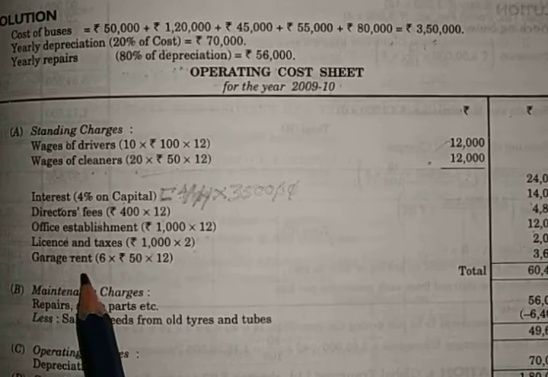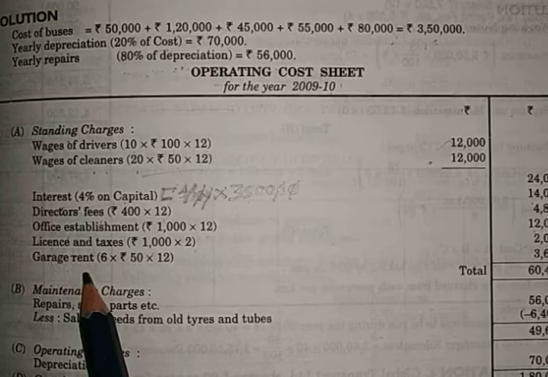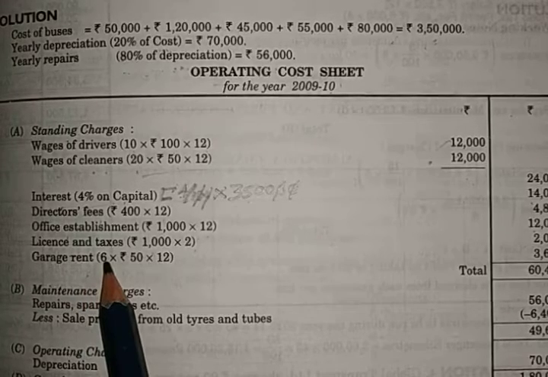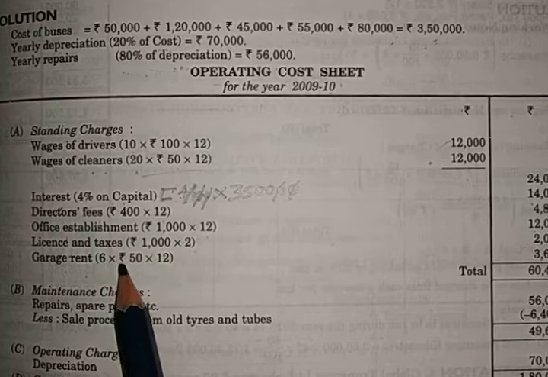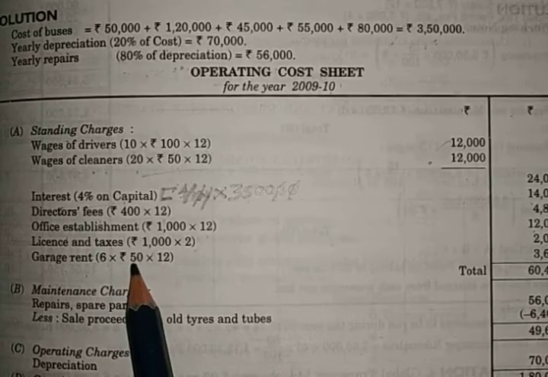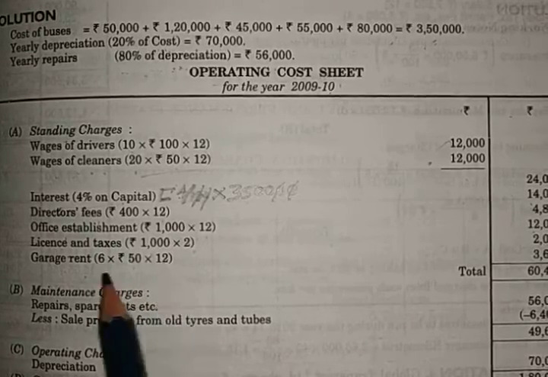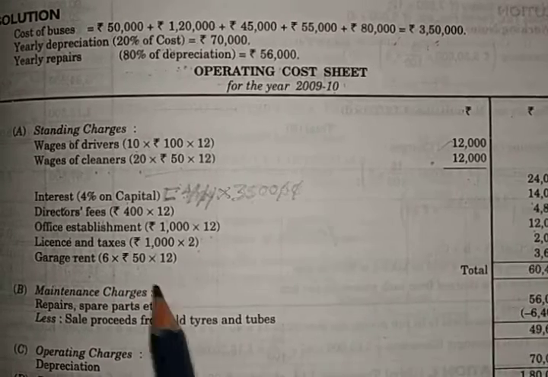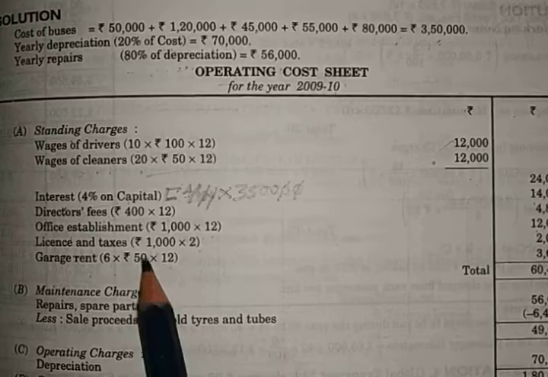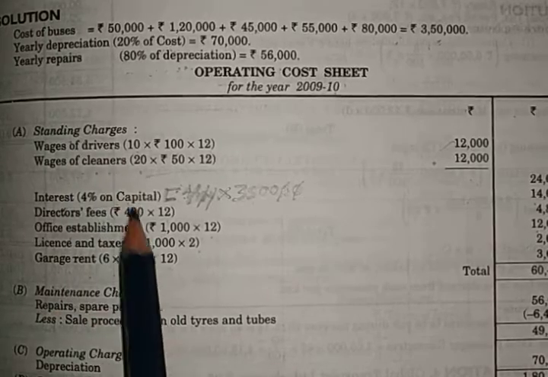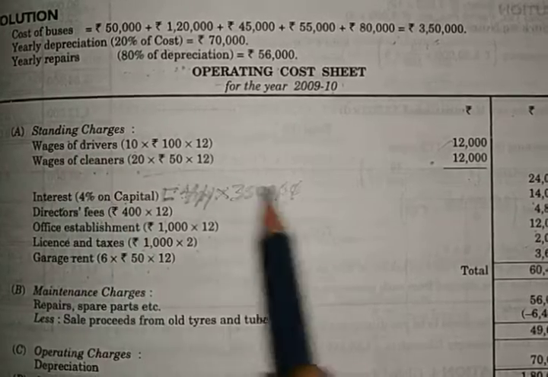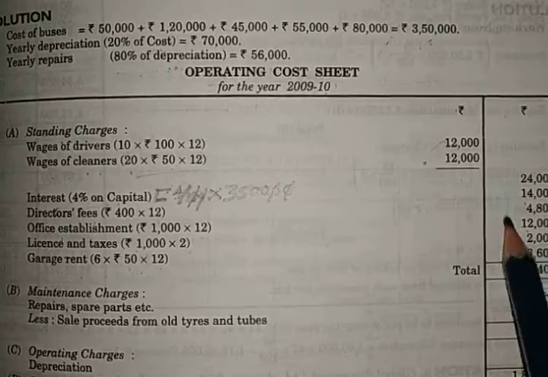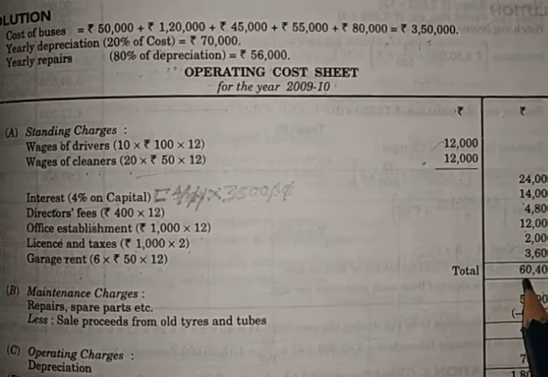Then garage rent, there are 6 garages, and each garage rent 50 rupees per month, so it is multiplied by 12. So 6 into 50 into 12, if you multiply, 3,600. Up to this much all are standing charges. So now you add all these, then total you will get 60,400.